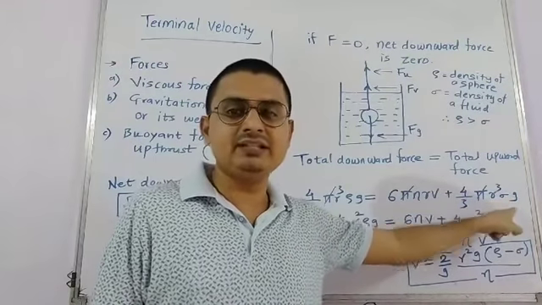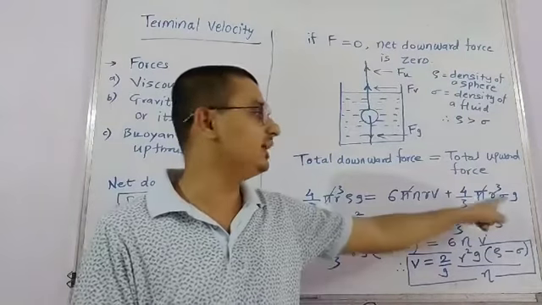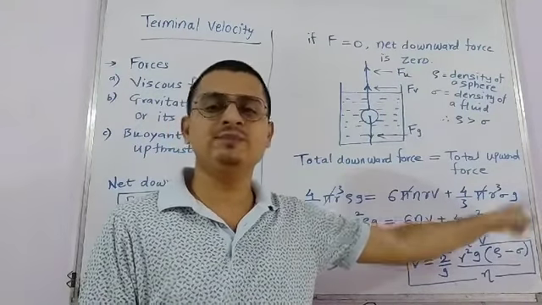Here sigma is used because this upthrust is given by the liquid, so the density of the liquid we have to take.